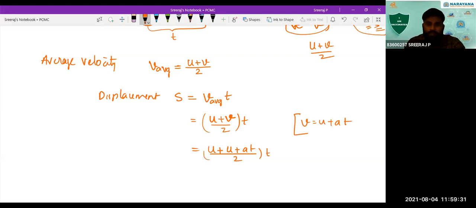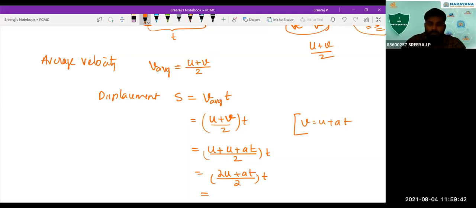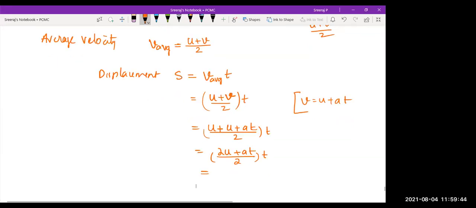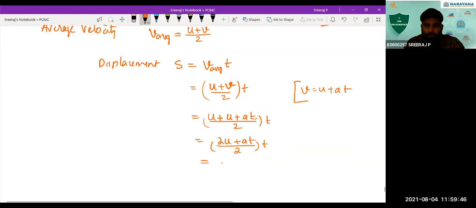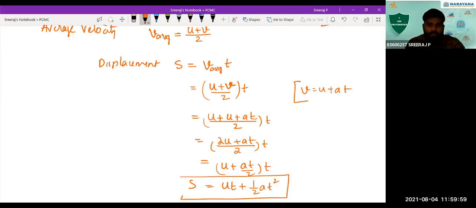That gives (2u plus at) divided by 2 into t. 2u by 2 is u, so you get (u plus at by 2) into t. That will give you ut plus half at square. And this is what we call the second equation: S is equal to ut plus half at square.